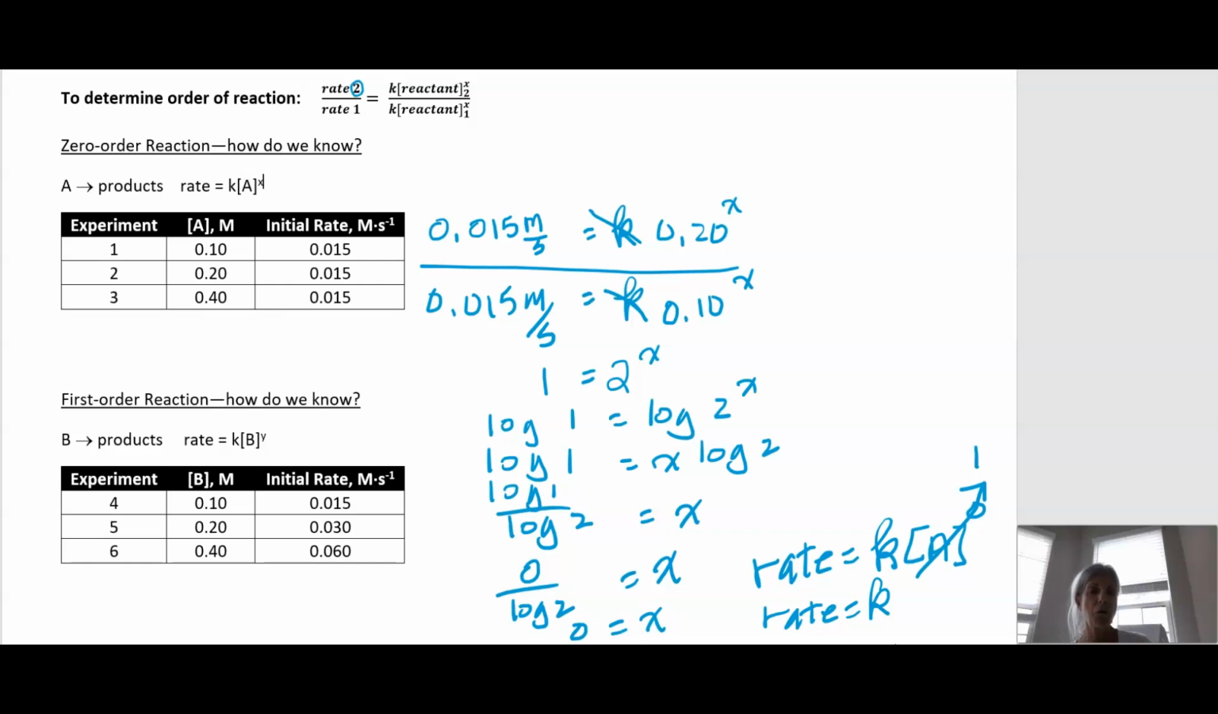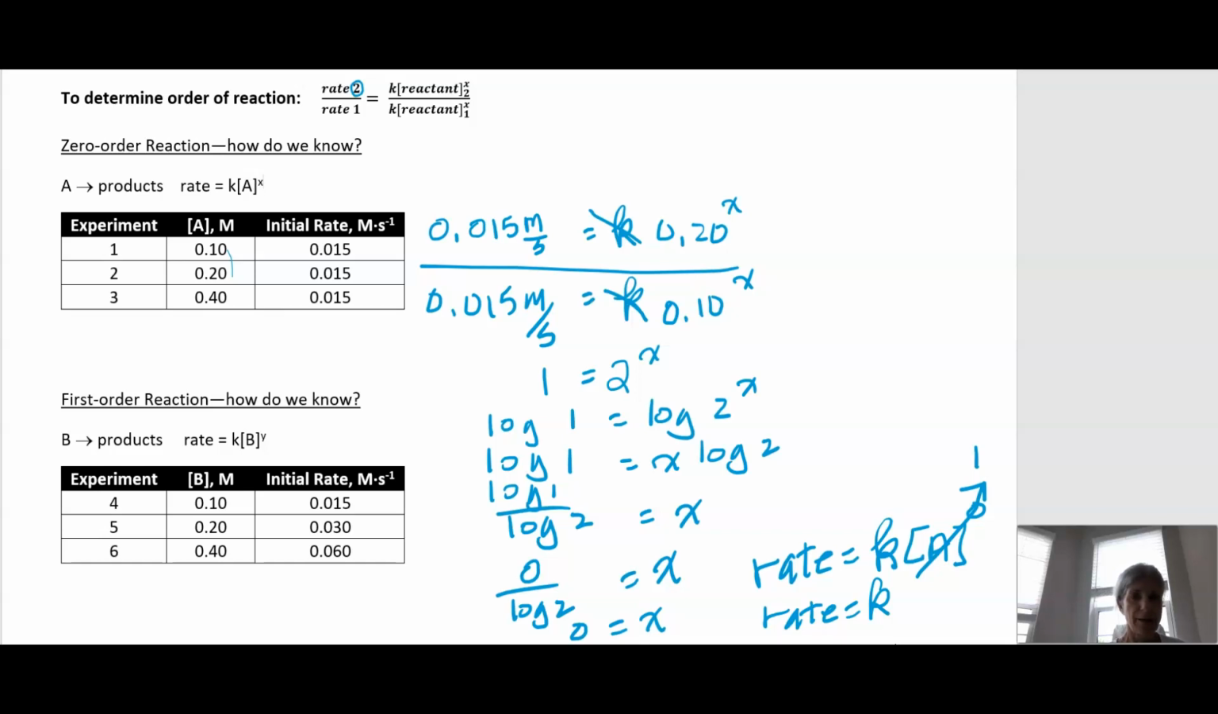So for a 0 order reaction, what do we notice? That the rate was independent of the concentration. Although the concentrations were changed, the rate did not change. And for a 0 order reaction, this is what the rate law looks like for a reaction where there's only one reactant.